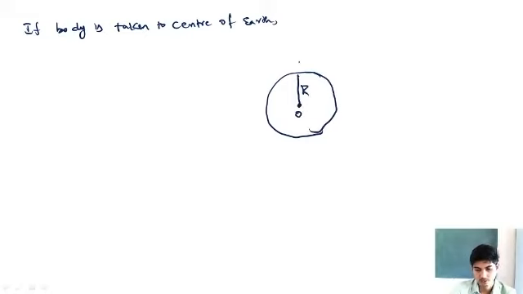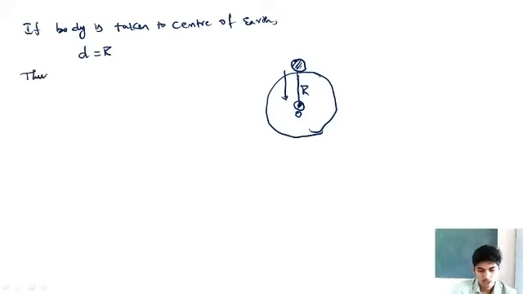This is the center of the Earth. The body is now lying on the surface of the Earth. Suppose this body is taken from the surface of the Earth to the center of the Earth, what will be the depth to which it is taken? If the body is taken to the center of the Earth, the depth will be equal to the radius of the Earth. Correct? The depth to which the body is taken is equal to the radius of the Earth.